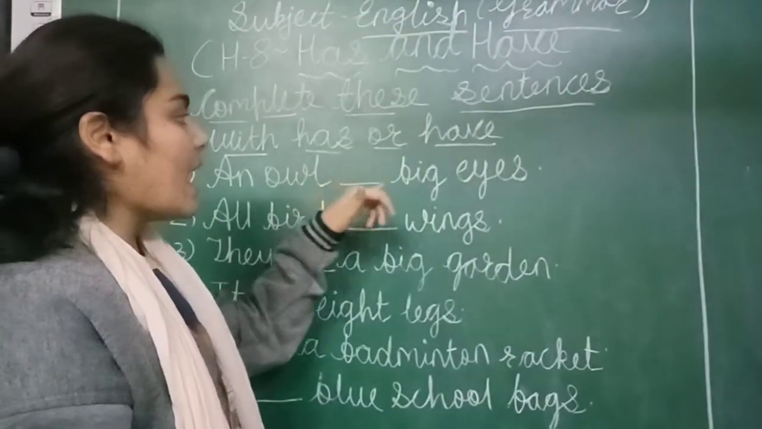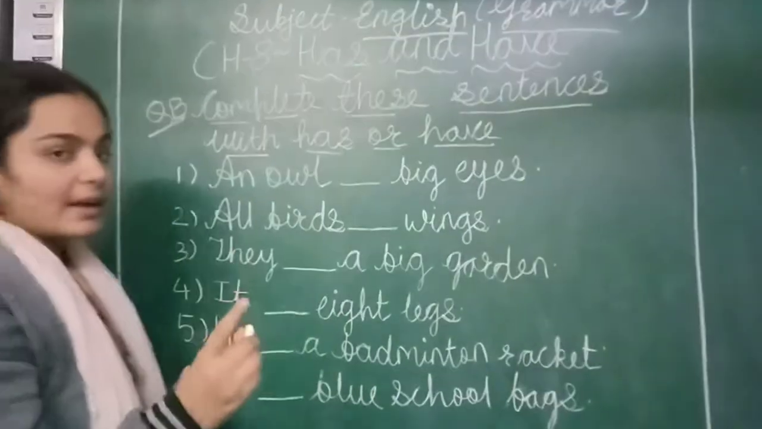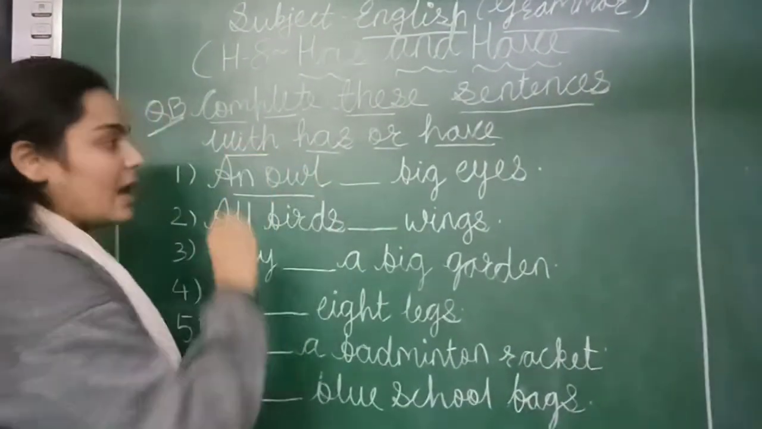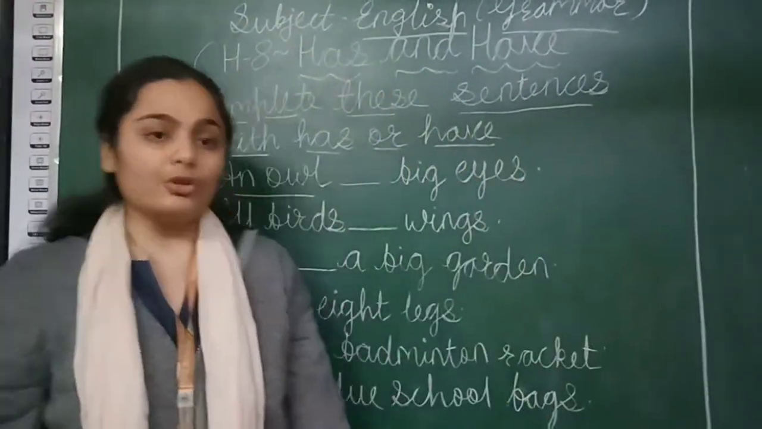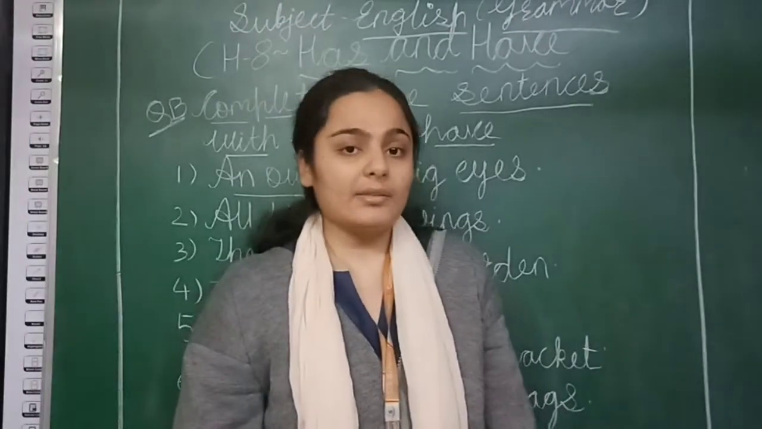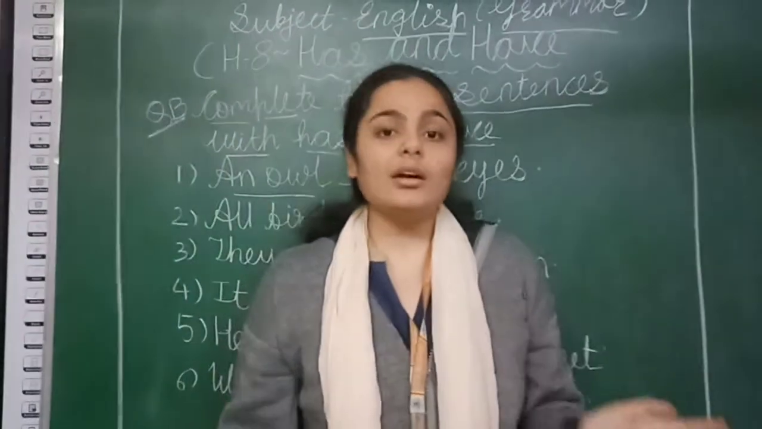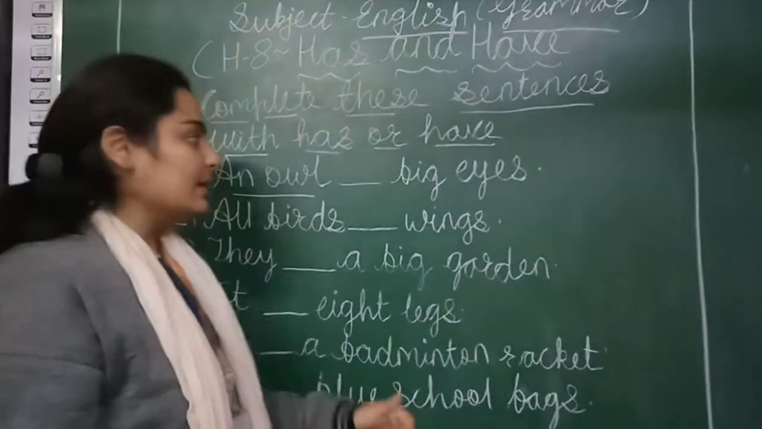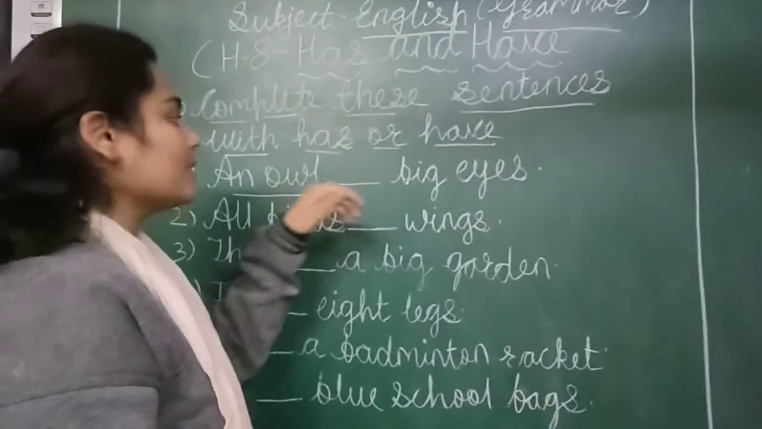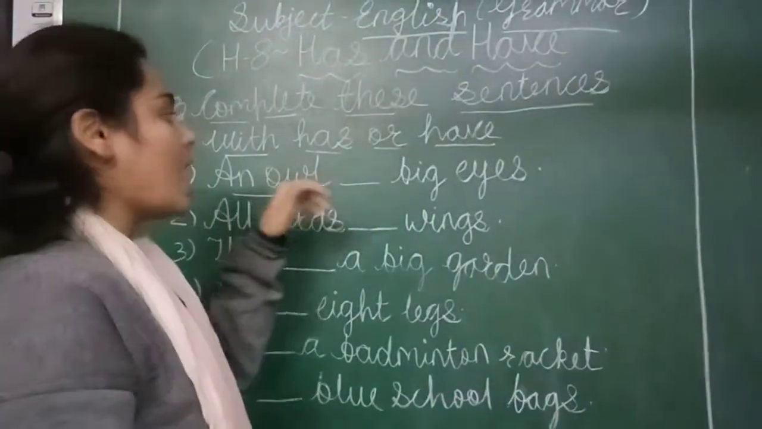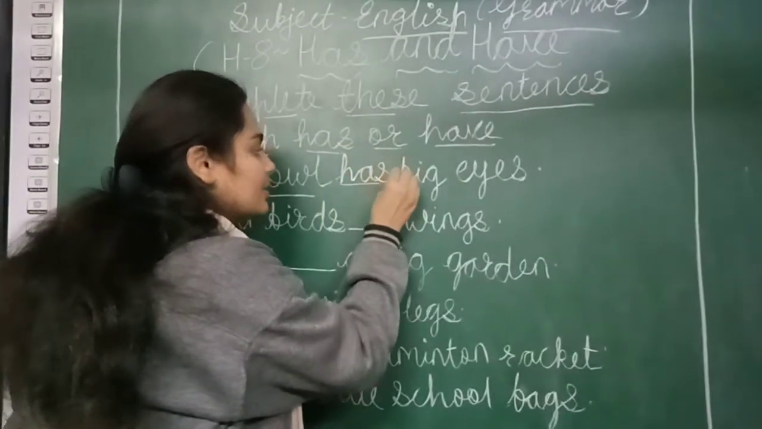An owl dash big eyes. Here we are talking about only one bird, an owl. So what do we use, has or have? As I told you, in singular, in third person, with he, she, it, we are using has. Or with any single person or animal. So here we use has because only one bird is there, an owl. So we write has. An owl has big eyes.